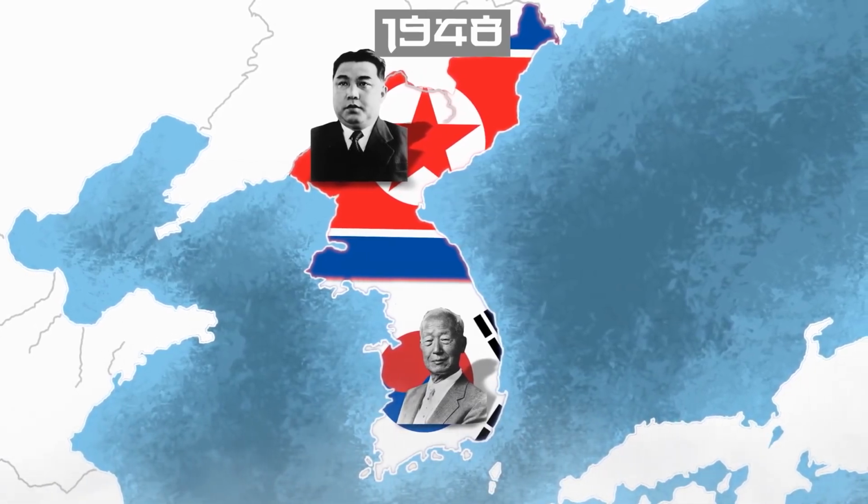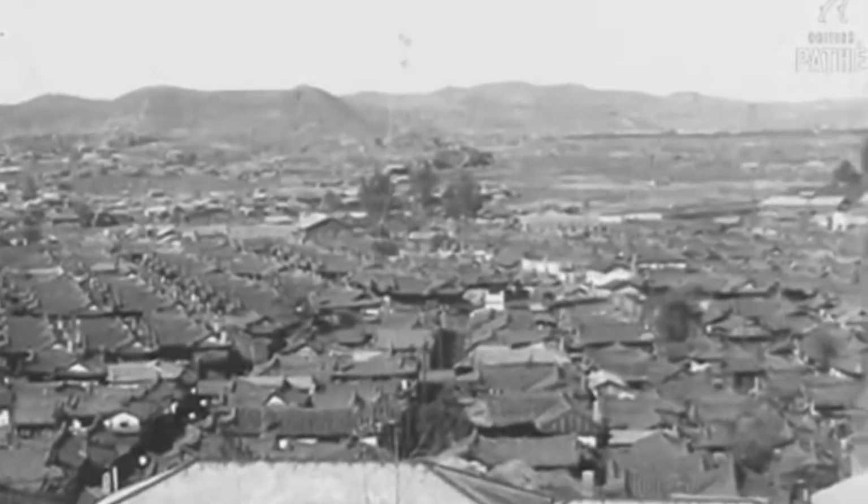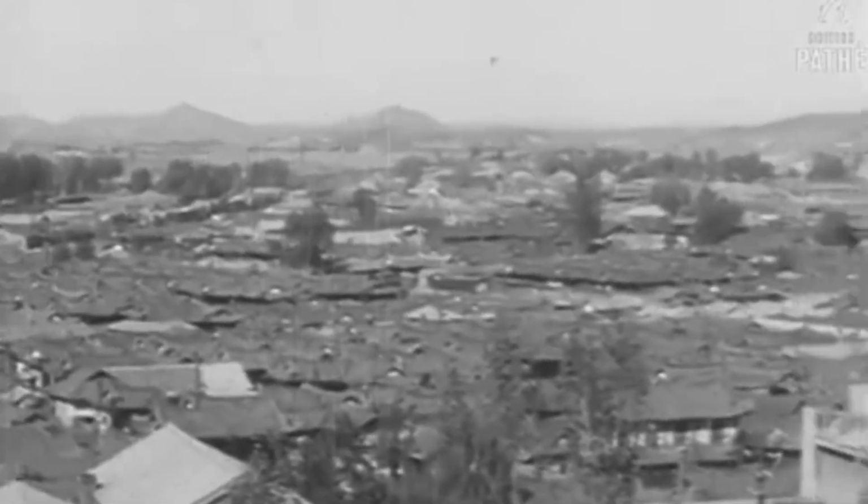After all, both regimes in the South and the North considered themselves the only true and legitimate ones. And from 1949, Kim Il-sung began seeking help from the USSR and China and organizing a military campaign against South Korea. By this time, almost all American troops had withdrawn from the southern neighbor, leaving it virtually undefended.